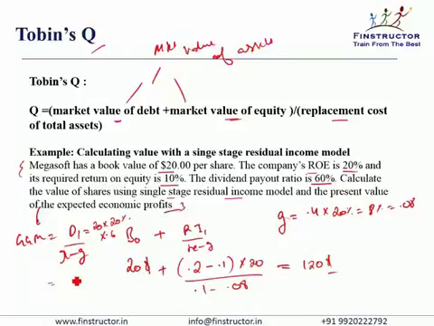So D1 will come out to be $2.4. The required return on equity is 0.1 minus the growth rate we already calculated, 8%, which will give us a value equal to $120.